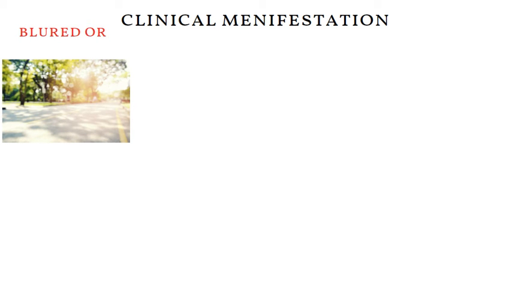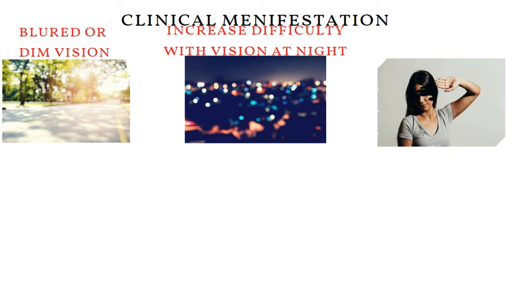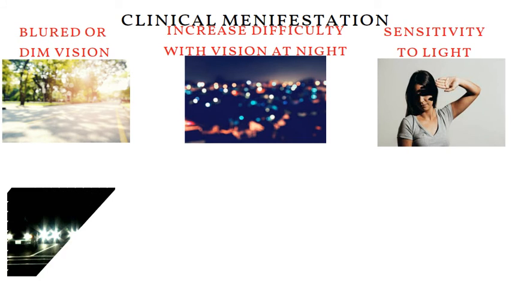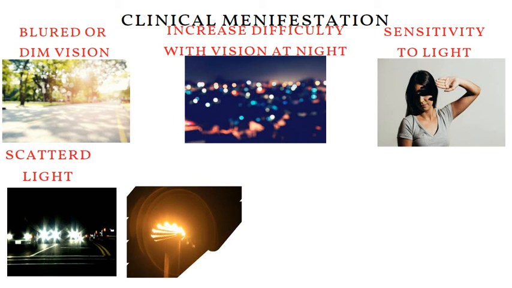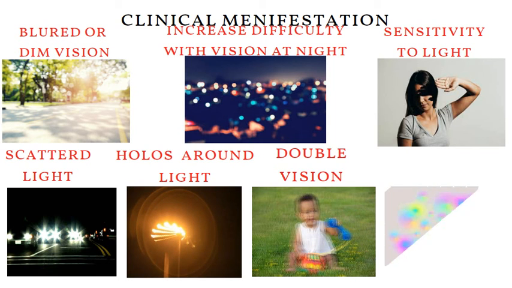Now, let's look at clinical manifestation of cataract. Blurred or dim vision, increased difficulty with vision at night, sensitivity to light, scattered light, halos around light, double vision, fading of color.